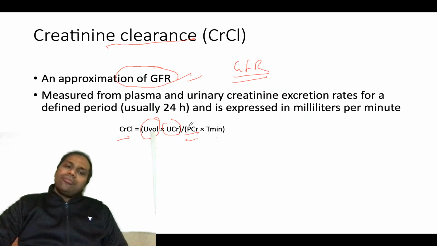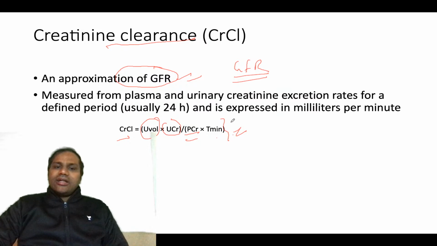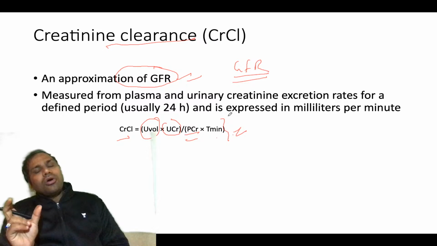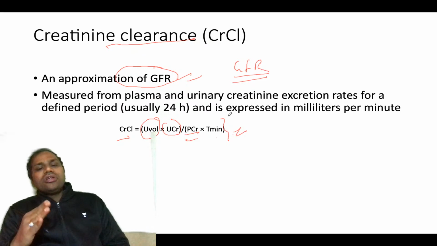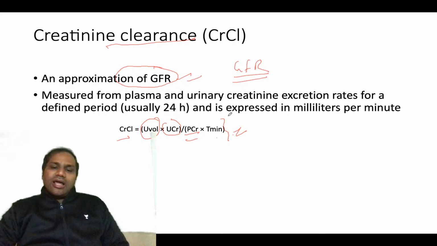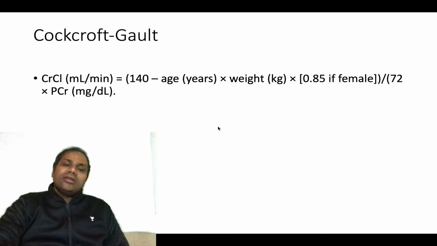This is a very important basic formula. How much creatinine is in the total urine, and how much in plasma, over that time, as a ratio. This ratio will give you the creatinine clearance.